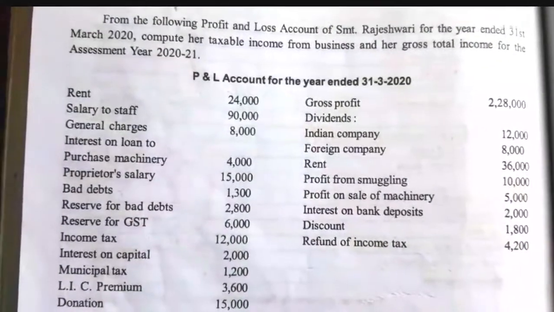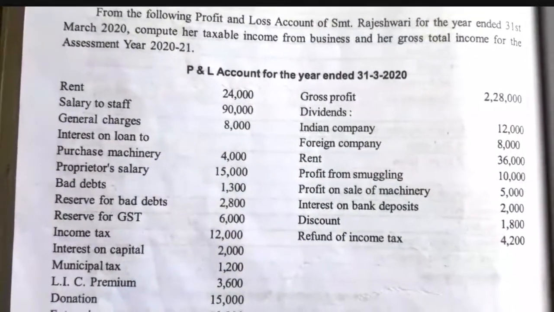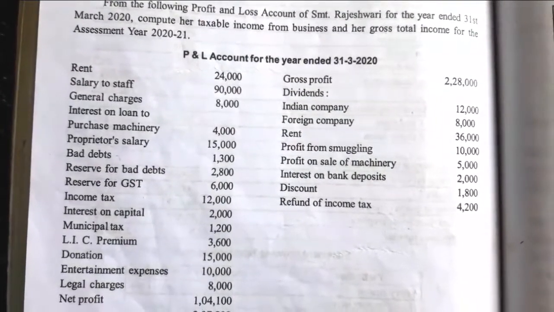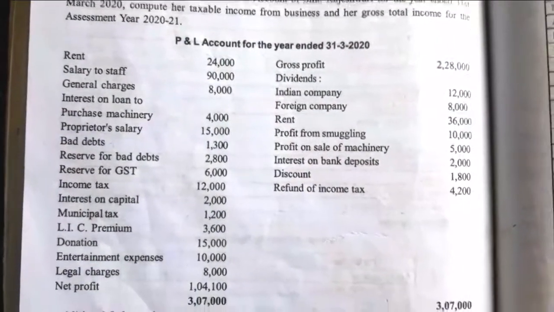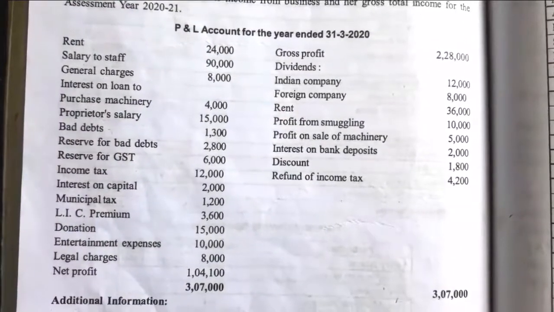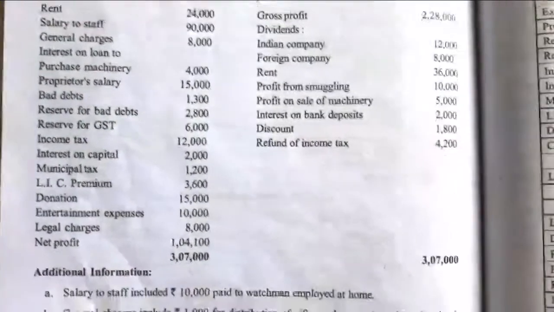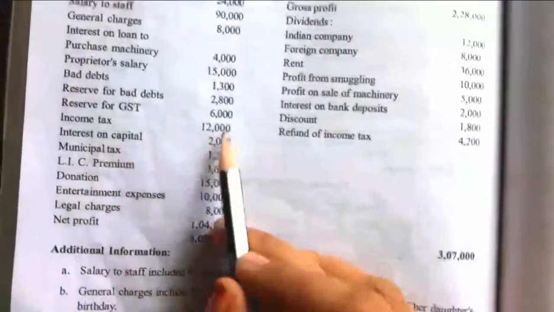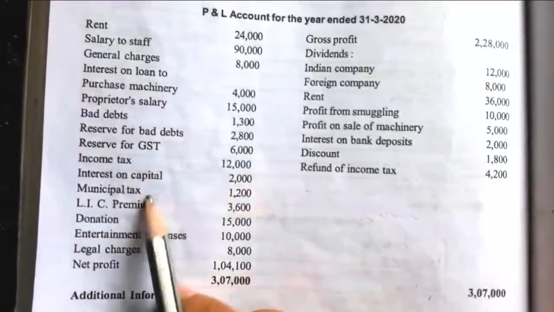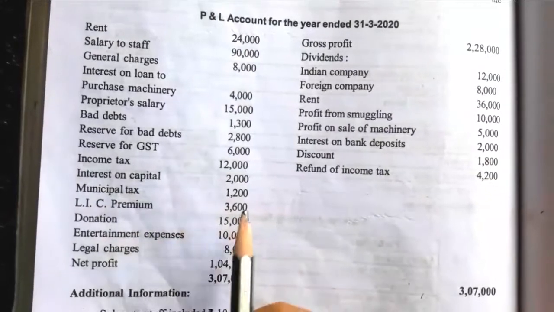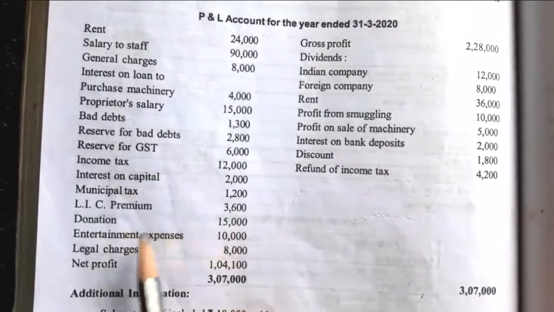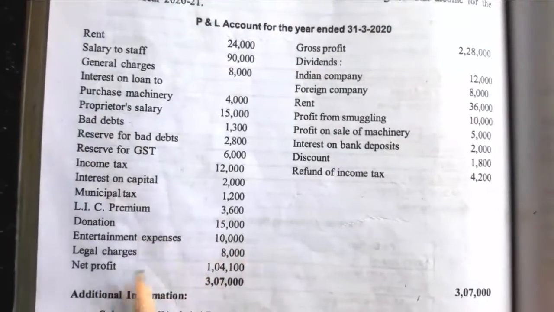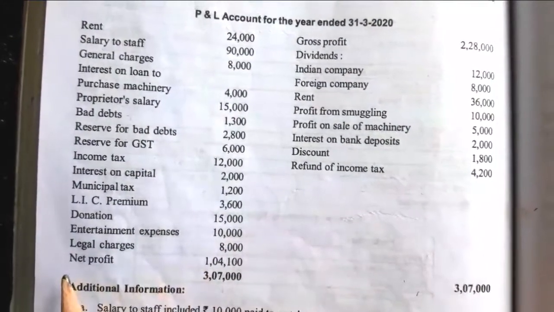See the debit side. Rent rupees 24,000, salary to staff rupees 90,000, general charges 8,000, interest on loan to purchase machinery 4,000, proprietor salary 15,000, bad debt 1,300, reserve for bad debt 2,800, reserve for GST 6,000, income tax 12,000, interest on capital 2,000, municipal tax 2,200, LIC premium 3,600, donations 15,000, entertainment expenses 10,000, legal charges 8,000.